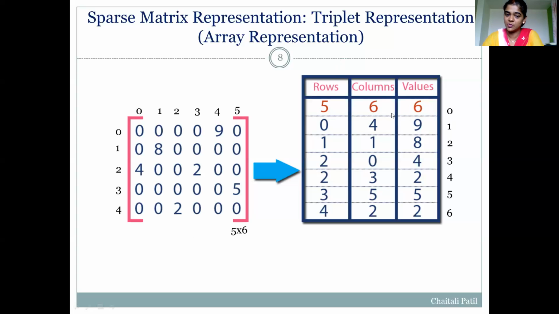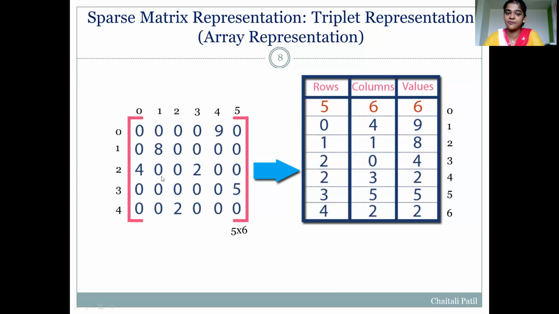Row number 0, column number 1 will give the value of number of columns in the original sparse matrix. In this original sparse matrix, there are 6 columns. So that will be stored here, row number 0, column number 1. Now, row number 0 and column number 2. Again, it is special.